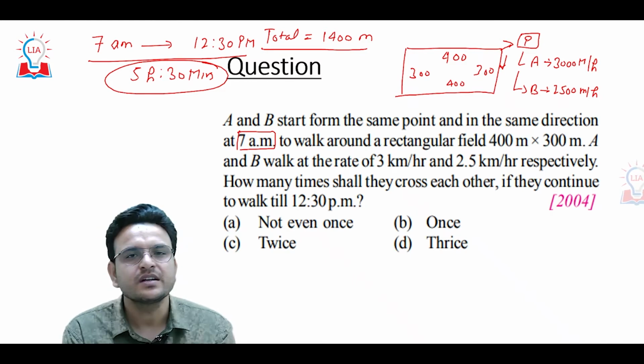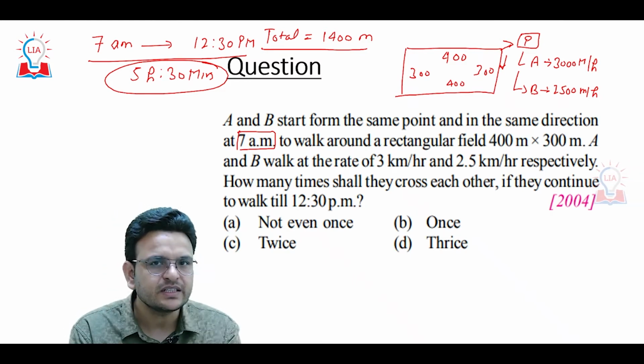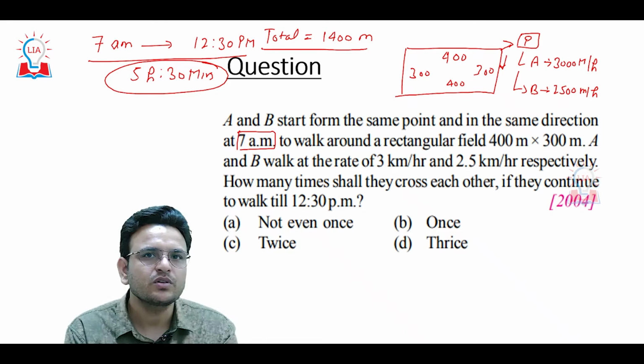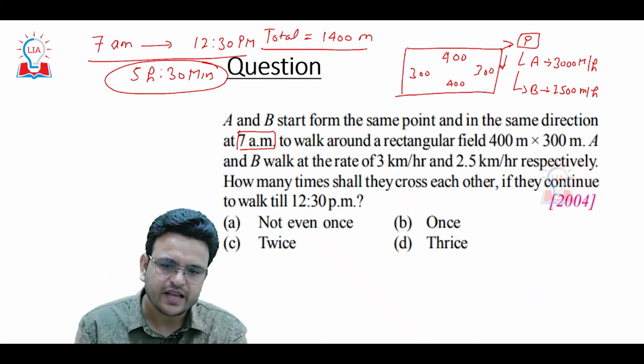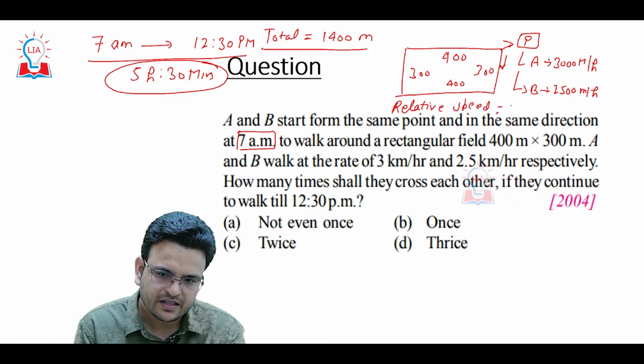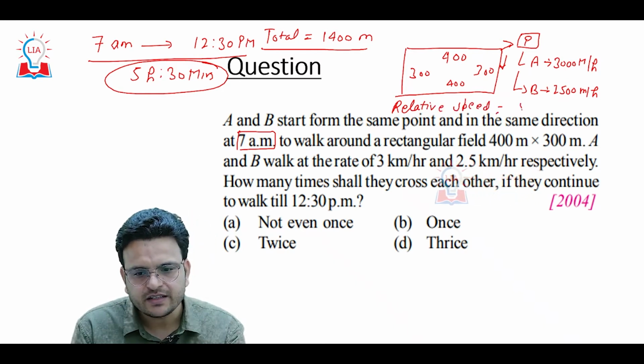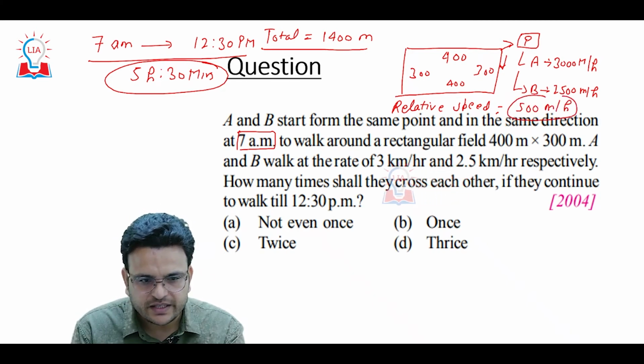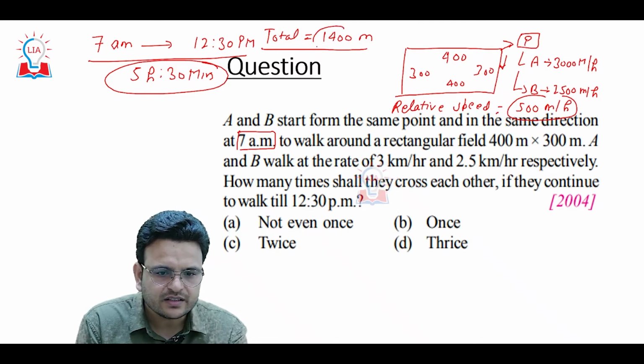Now the question is how many times they will meet anywhere on the track. When we talk about anywhere on the track, we have to take relative speed. So the relative speed of A and B will be A minus B, 500 meter per hour. At this speed, they are going to cover this distance.